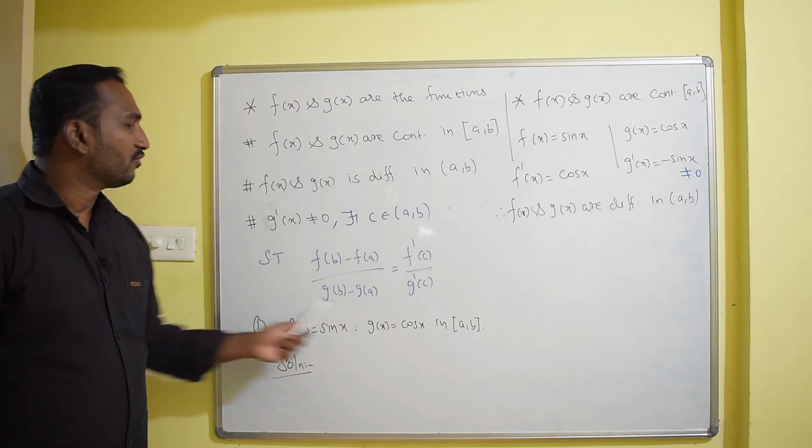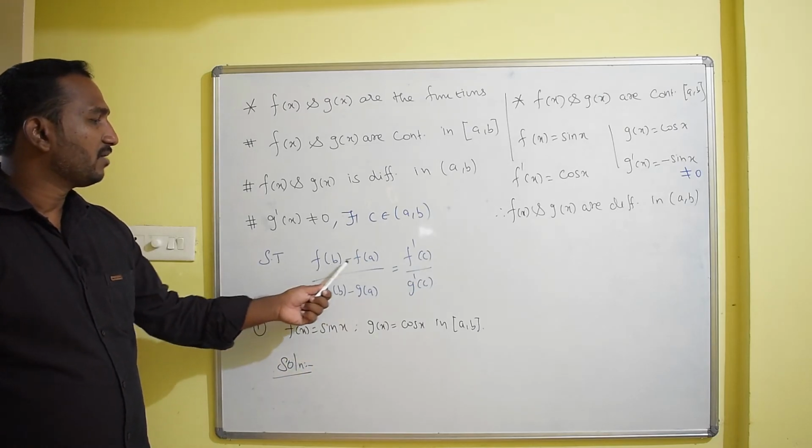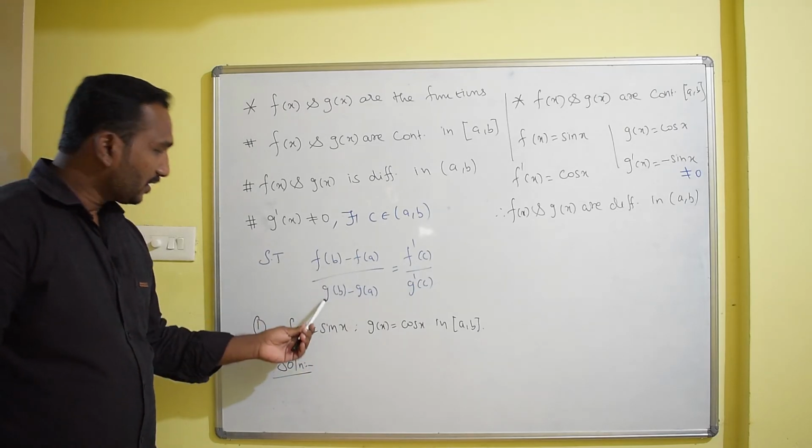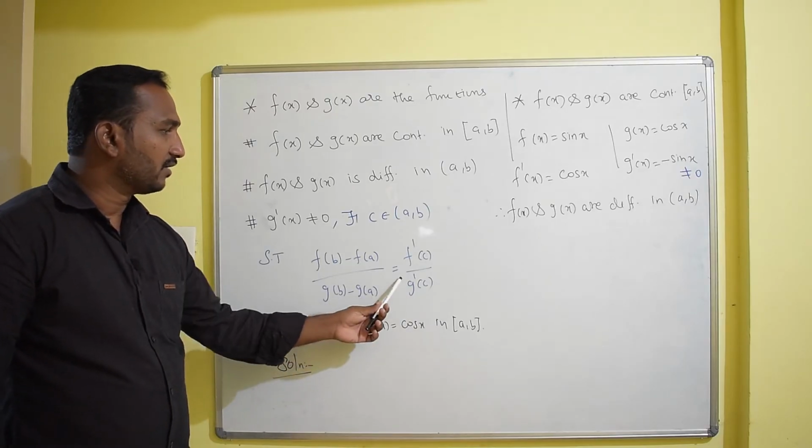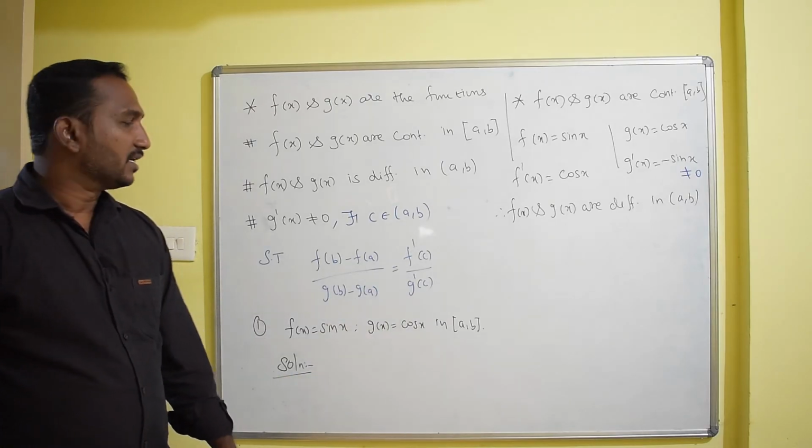Now directly we can go to this form, that is f of b minus f of a divided by g of b minus g of a equal to f dash of c divided by g dash of c.